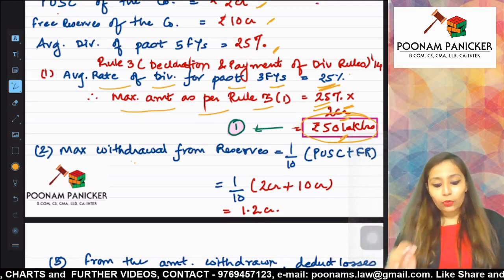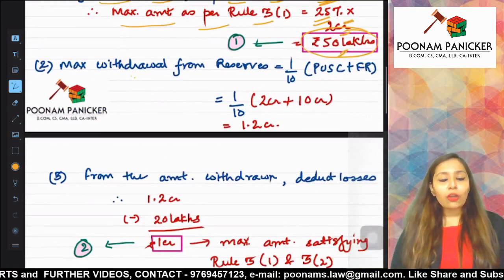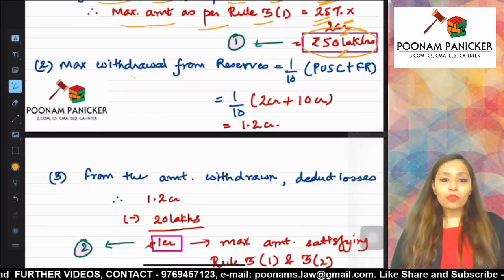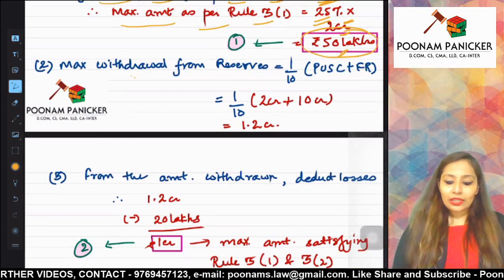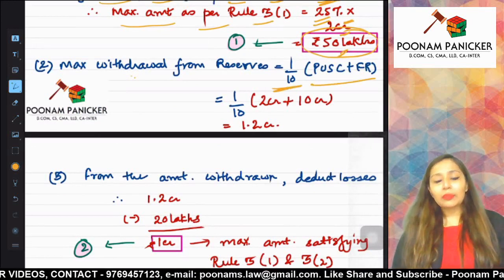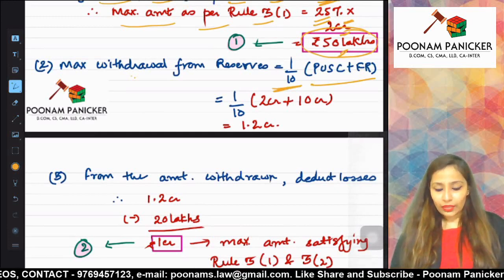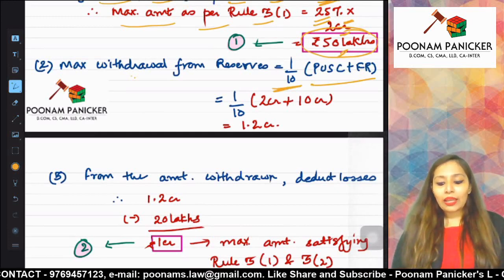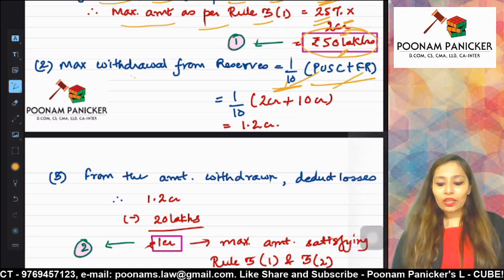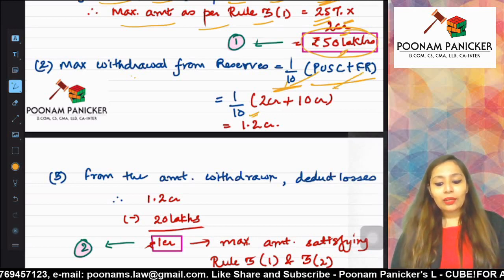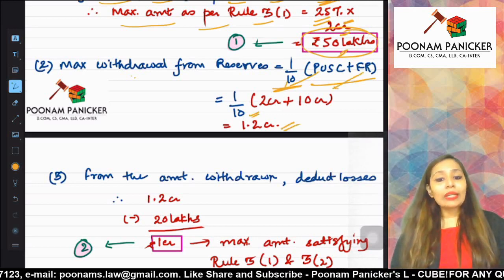Fine. Now rule 3 sub rule 2 talked about how much is the maximum withdrawal from the reserves possible. They have stated that it is maximum 1/10 of the paid up share capital and free reserves. Paid up share capital is 2 crores, free reserves 10 crores. The 10% of it would come to 1.2 crores.